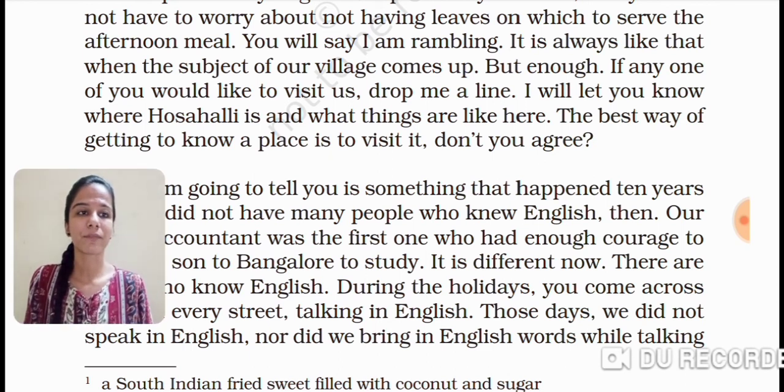So students, here in the beginning portion of this unit, the writer is talking about his wonderful village, Hosali, the special qualities in this village, the mangoes and all, and these things we discussed today. I hope that you could understand it well. After so many days, we are meeting like this. So try to understand it well. After a long break, you are having this lesson.